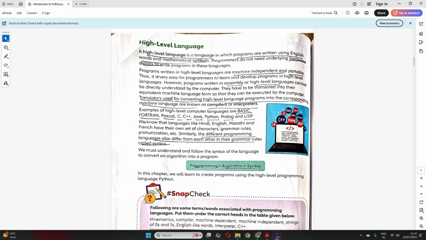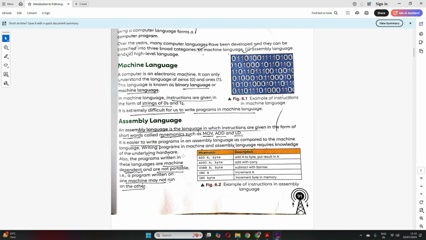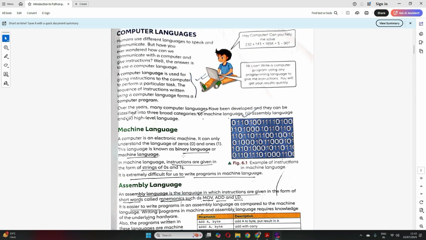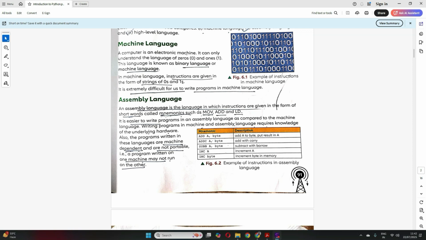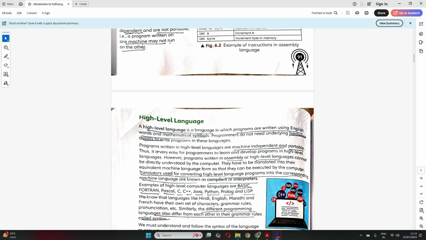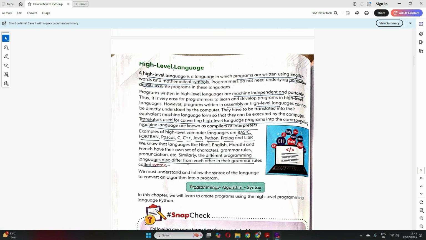Okay, students, so now I think you're clear with the three types of programming computer languages that we have. Machine language, which uses zeros and ones. Then we have assembly language, where we use short words called mnemonics, such as move, add, ld, right? Then we have high level language, which we use for writing programs, right? They use our English words and mathematical symbols.